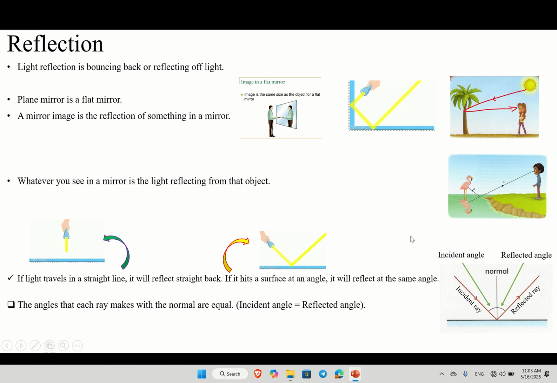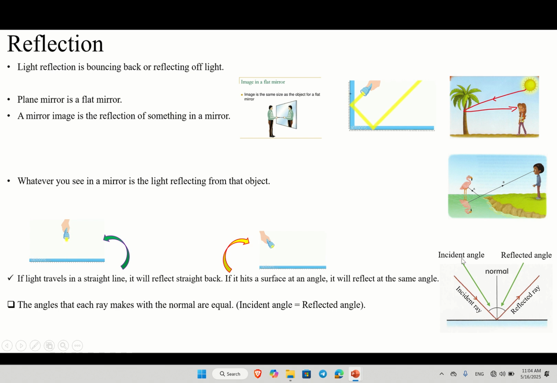We said, until now, incident ray is the light that comes from the source to the object. Reflected ray is the light that reflects off from the object. And we said normal is the center, a straight line between them. So why do we need this normal? To know the angles. Which angle? We have incident ray, of course we have incident angle. We have reflected ray, of course we have reflected angle too.